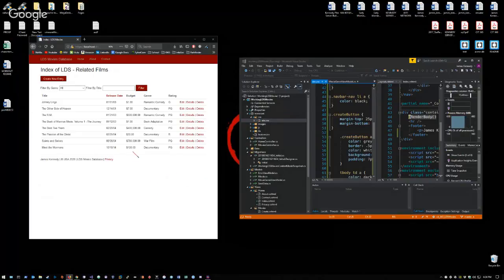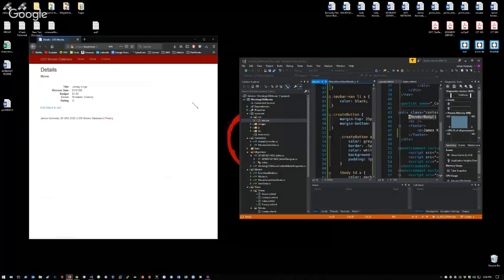And Meet the Mormons now has a more reasonable budget. I should probably change this label to be millions of dollars. That would be more accurate. This would be down to half, and I would have to adjust the seed data portion of the database or just go through and manually edit.